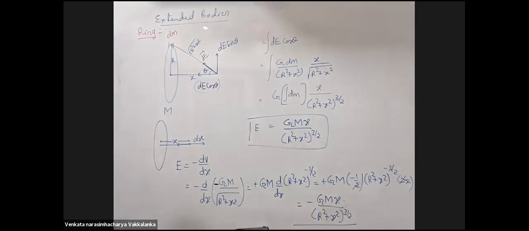Sir, if the mass was varying, then dE sin theta won't be 0, right? Naturally. If mass is not uniform, even this derivation doesn't make sense. Okay, sir. Theta will not become constant, then dE would alter depending on the distribution of mass. Okay, sir.